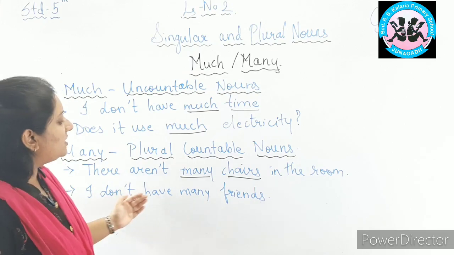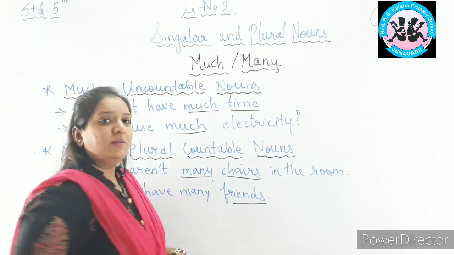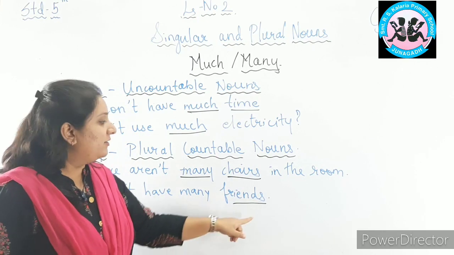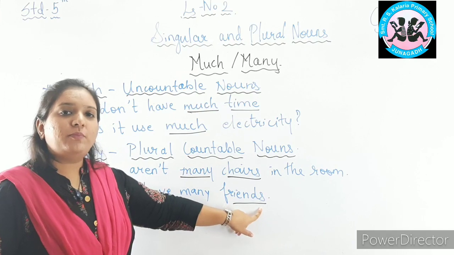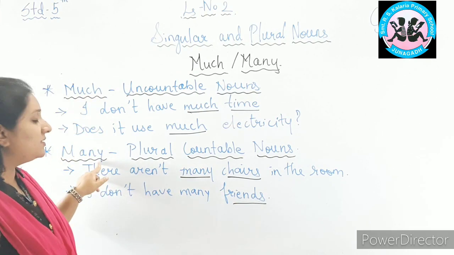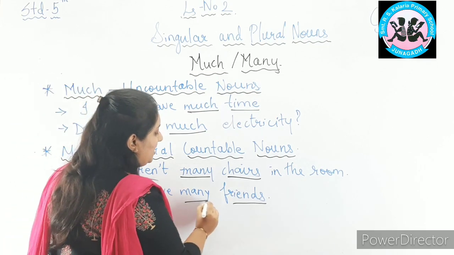Second, I don't have many friends. Here, friends is a countable noun. Yes, but what? A plural countable noun. Friends is a plural noun, plus we can count the number of friends. Yes or no? So, for that, we can use the expression many. I don't have many friends.